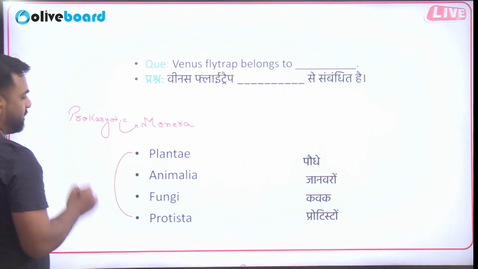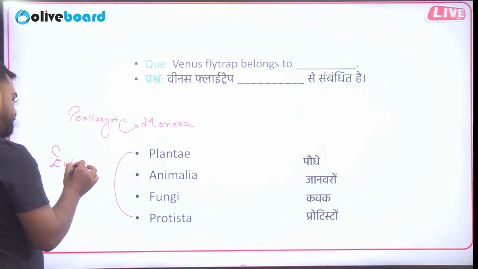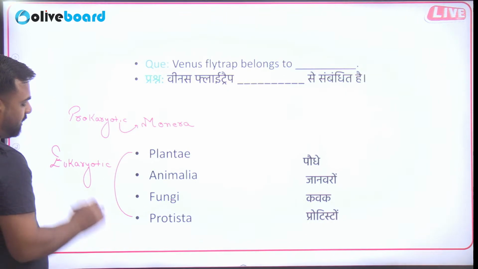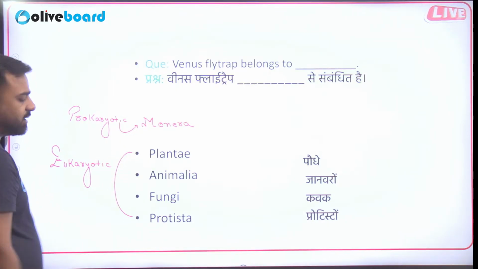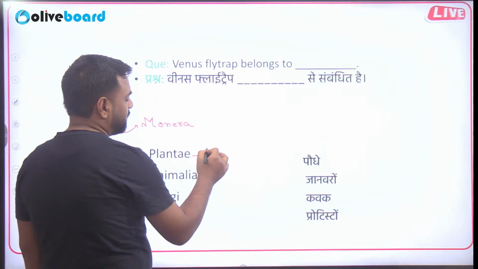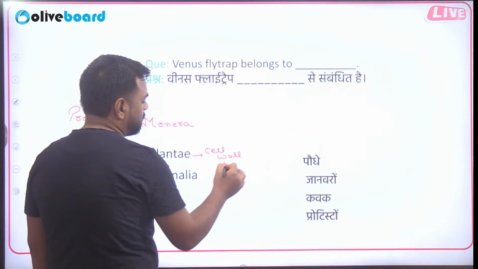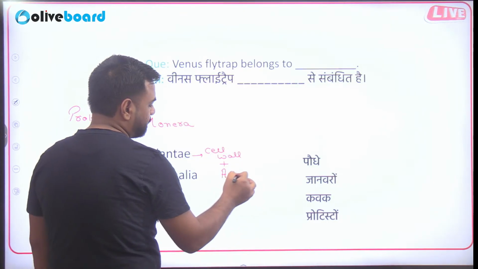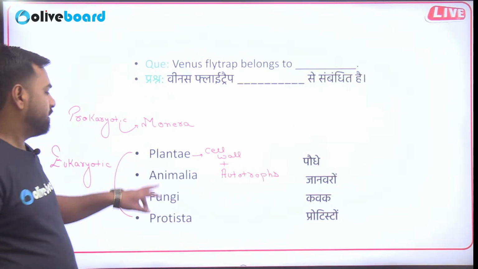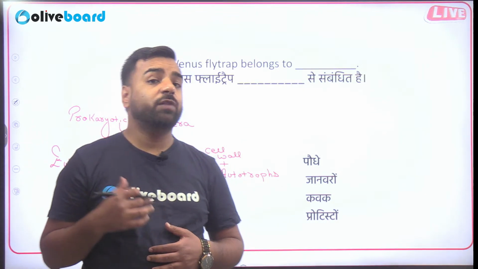And this section is in the eukaryotic category. So these are the ones where cells are fully developed. Plantae is the one that has a cell wall, and also they are autotrophs, right? Animalia, that is the category in which we belong. We cannot make our own food, so we are heterotrophic.